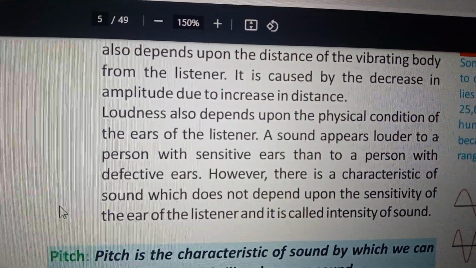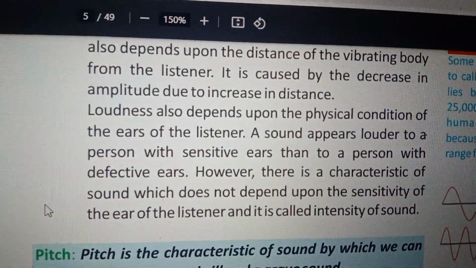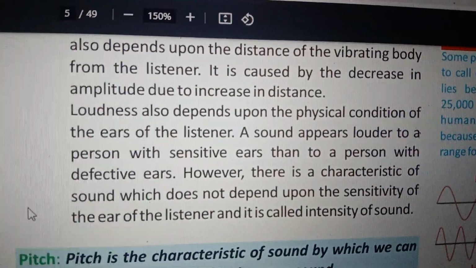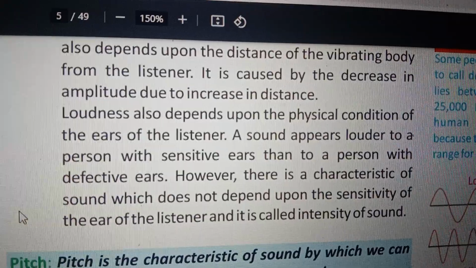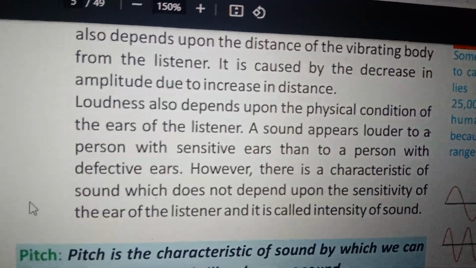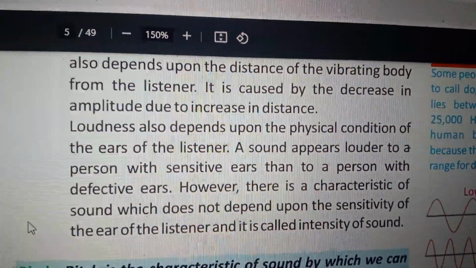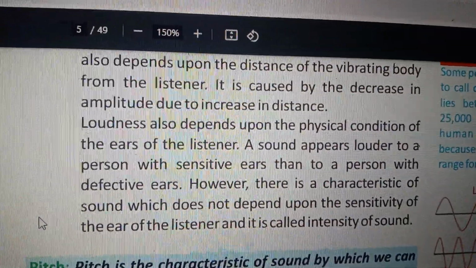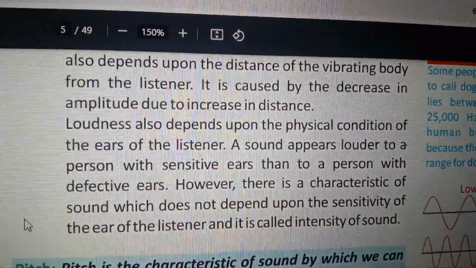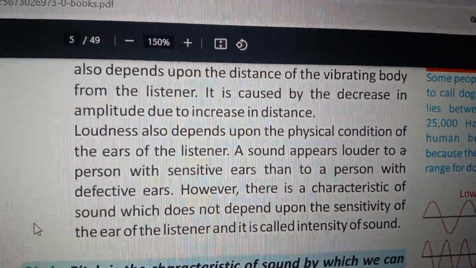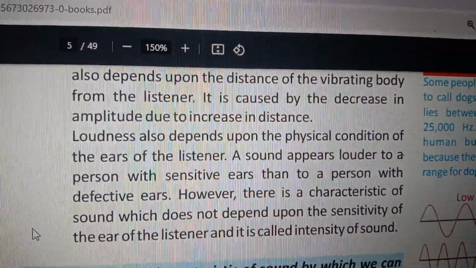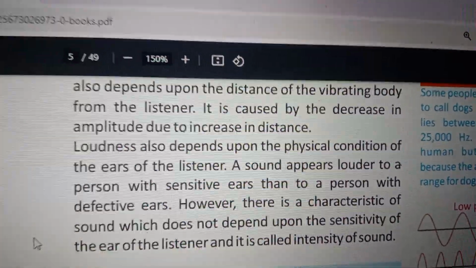Loudness also depends upon the physical conditions of the ears of the listener. A sound appears louder to a person with sensitive ears than to a person with defective ears. However, there is a characteristic of sound which does not depend upon the sensitivity of the ear of the listener, and it is called intensity of sound.